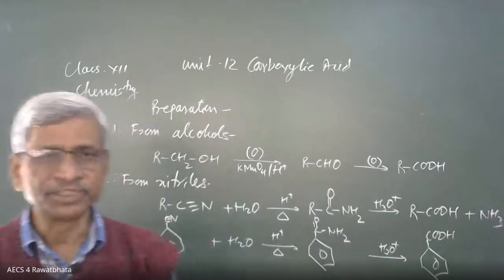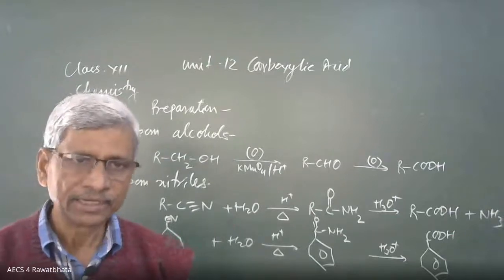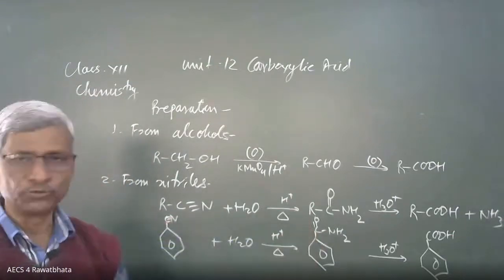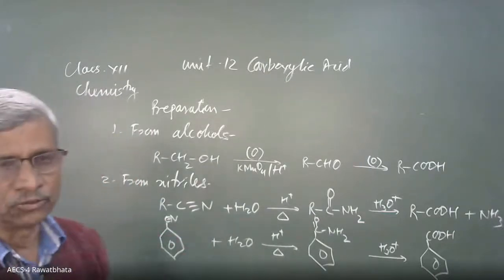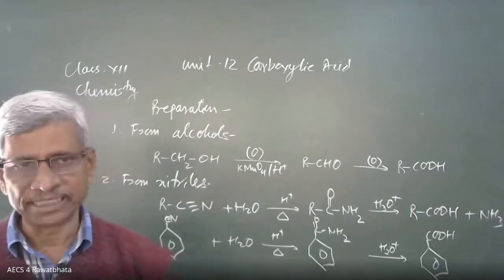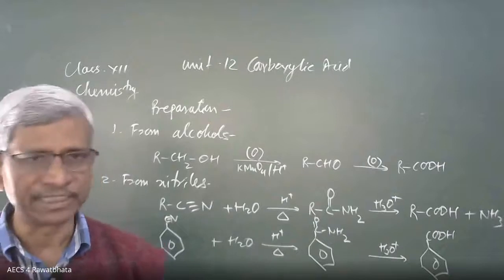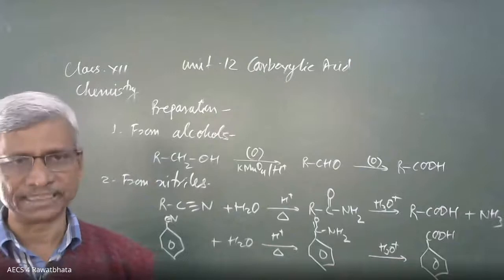If the question is how to convert benzene into benzoic acid, we can go benzene into chlorobenzene, chlorobenzene into cyanobenzene, and finally benzoic acid. Or benzene into toluene, toluene into benzoic acid. These are the various methods to convert benzene into benzoic acid.